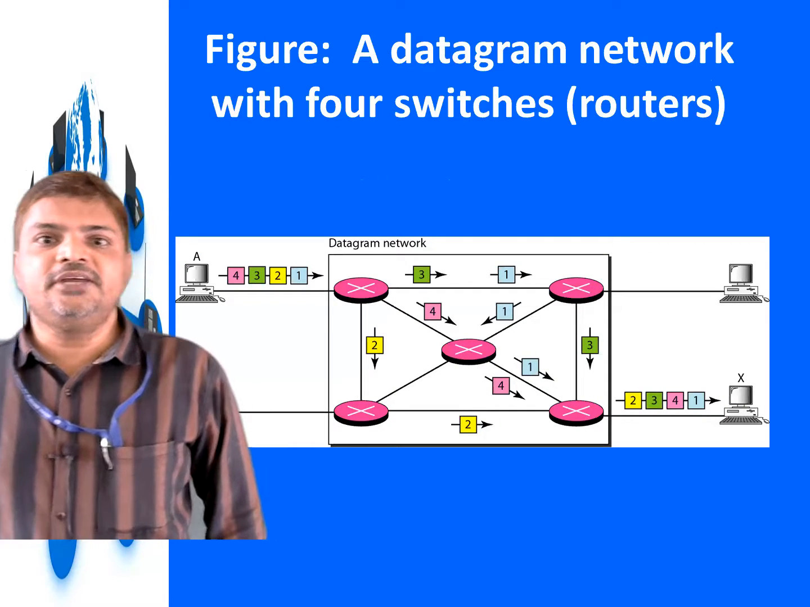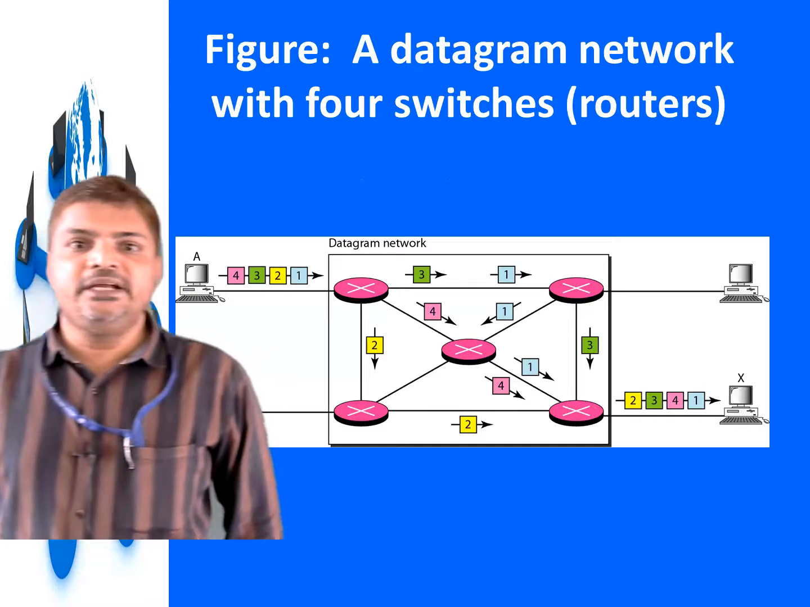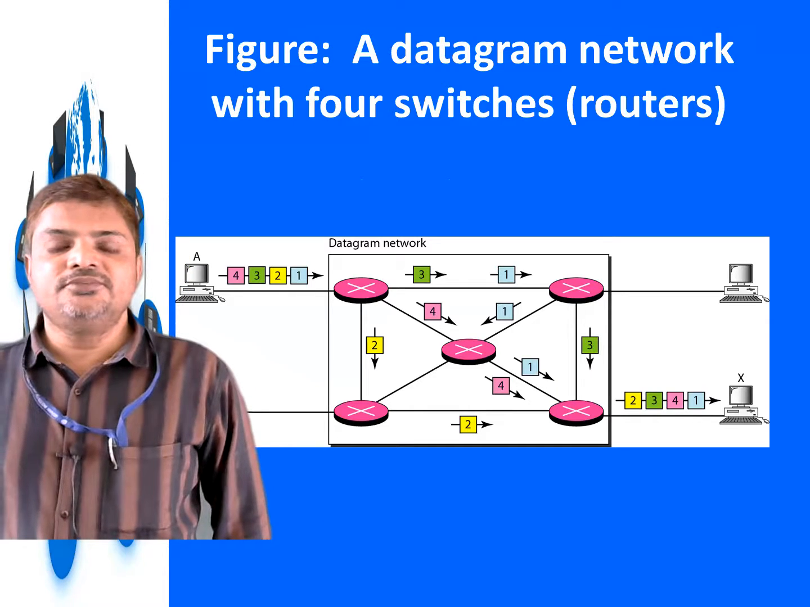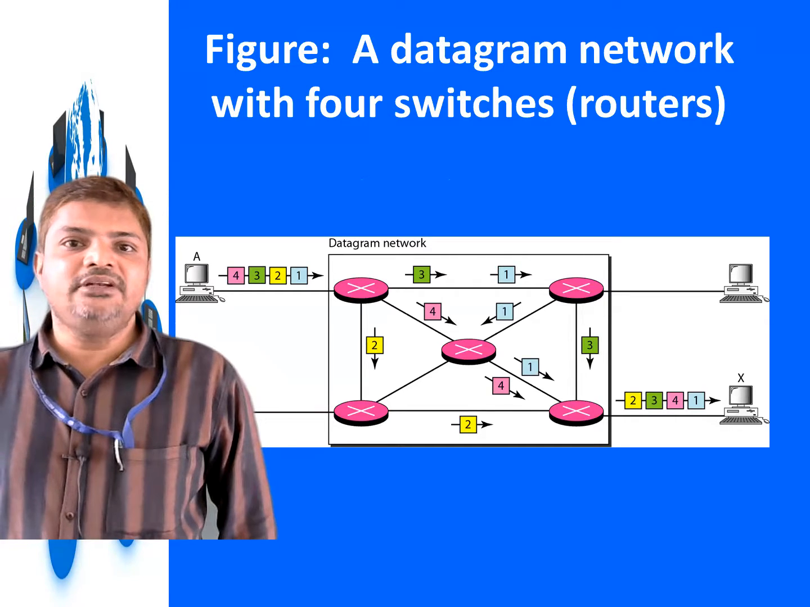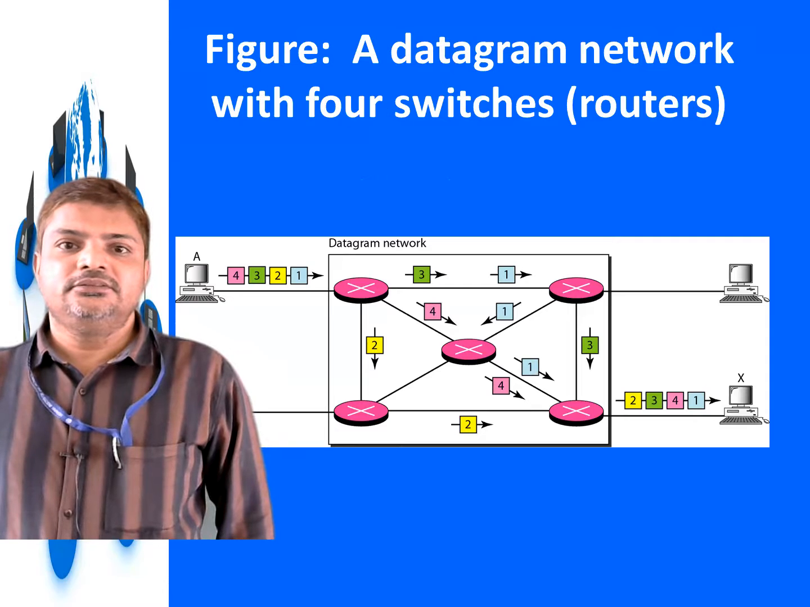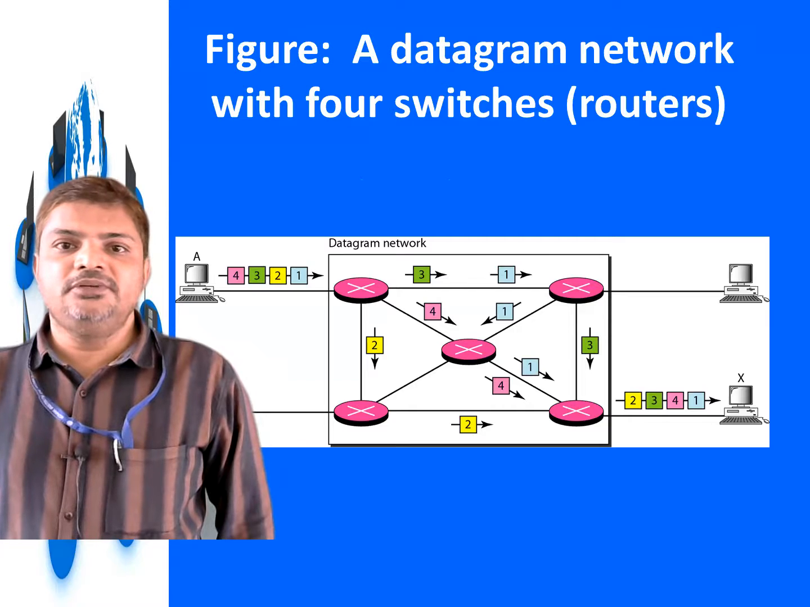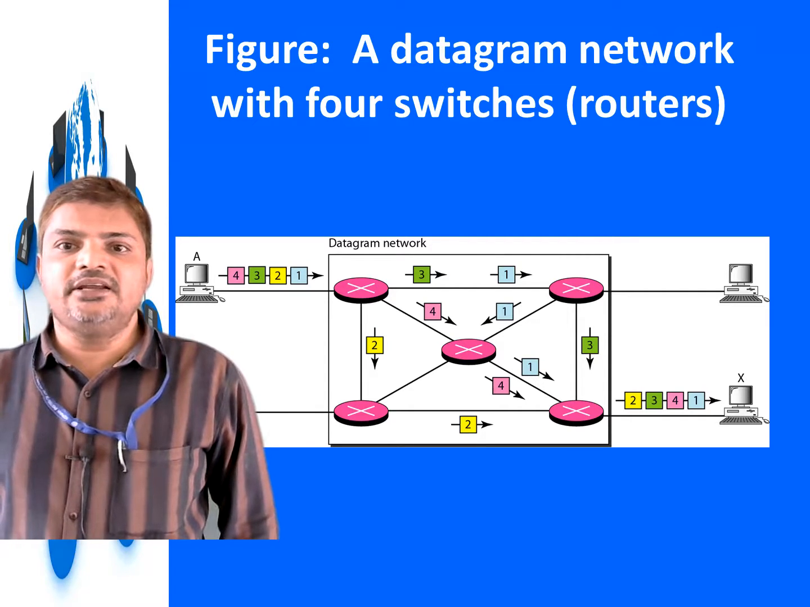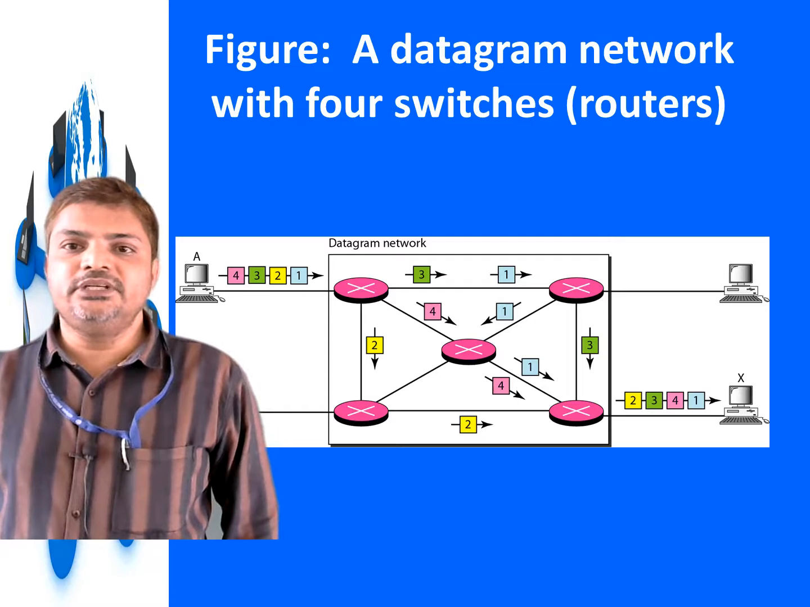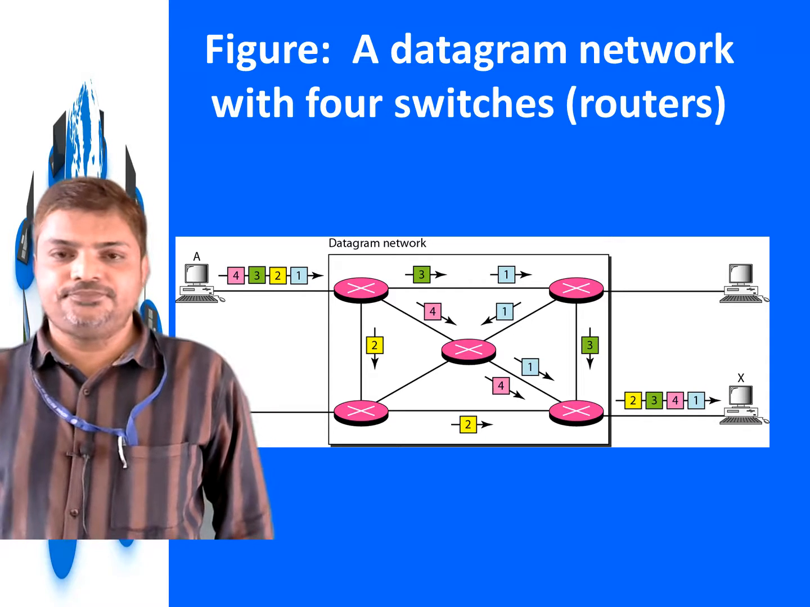So this is a datagram network. We are sending 4 packets, 1, 2, 3, 4, from a source computer A to a destination computer X. They travel different routes. There will not be any fixed circuit. There will be different routes available for transmission of the packets. So the packets will arrive at the destination computer X in different orders.